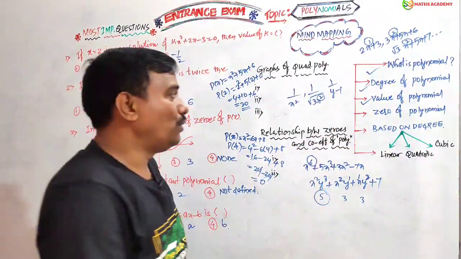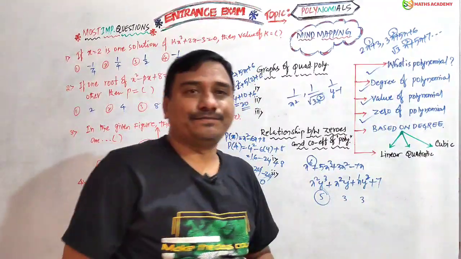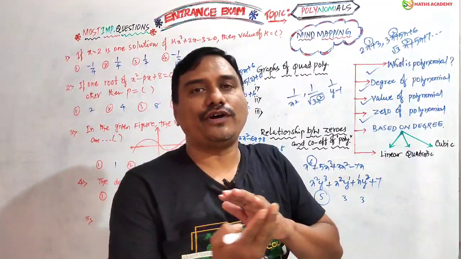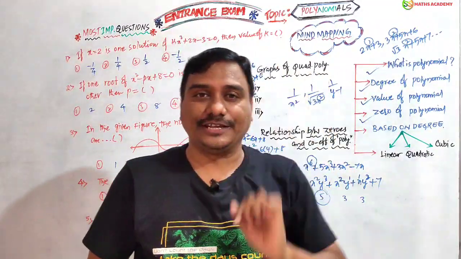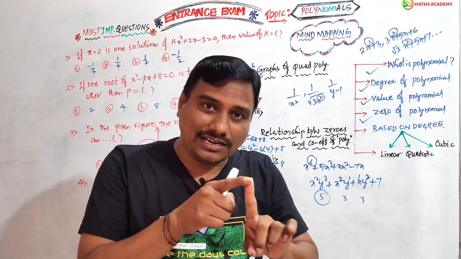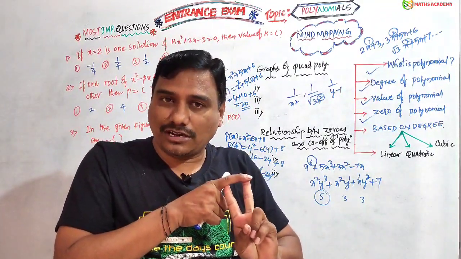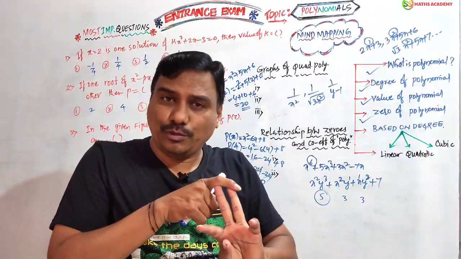Clear? Now, based on degree, how many types of polynomials are there? The polynomial can be classified into 3 types based on its degree. Degree 1 is a linear polynomial. Degree 2 is a quadratic polynomial. Degree 3 is a cubic polynomial.